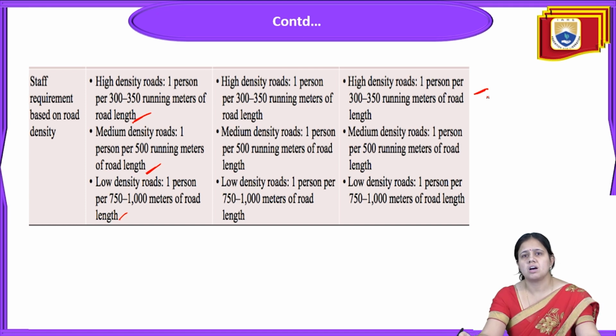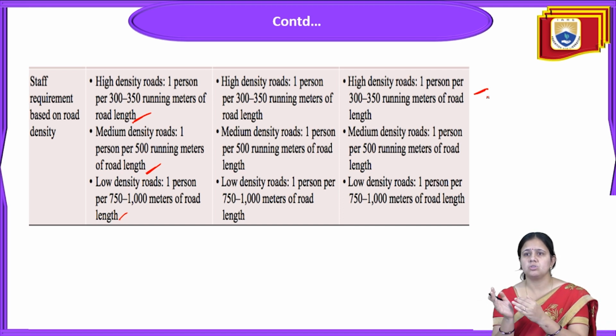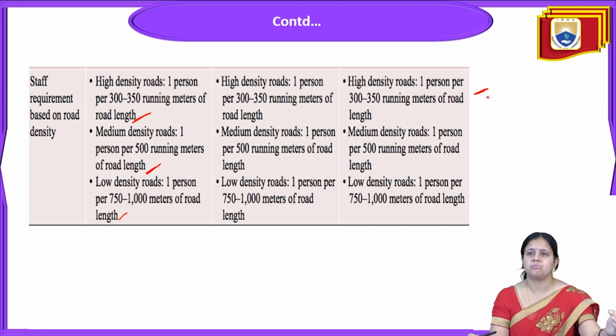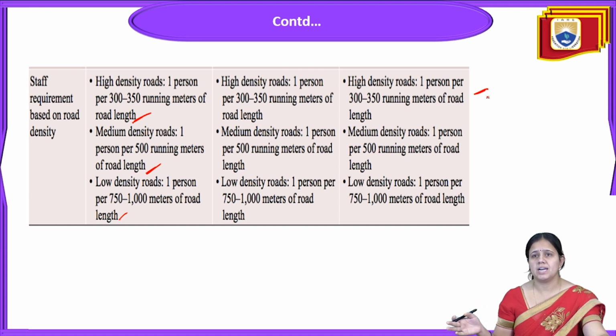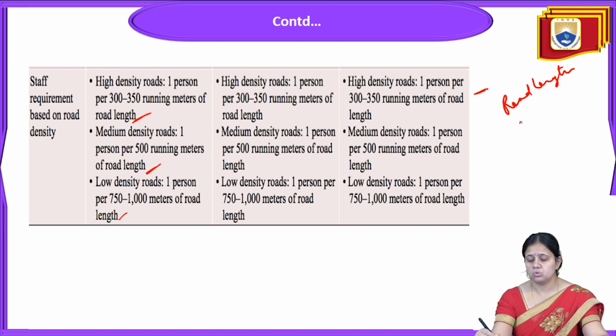So this is about the staff requirement based on the density of the road. On a high density road, one person will be required for a shorter length, so the length should be reduced. If it is a low density road, meaning very little population, then one person should cover 750 to 1000 meters of road length. In case of medium density road length, one person should cover up to 500 meters. In case of high density, one person up to 300 or 350 running meters only. So the staff is divided based on the road length and density.